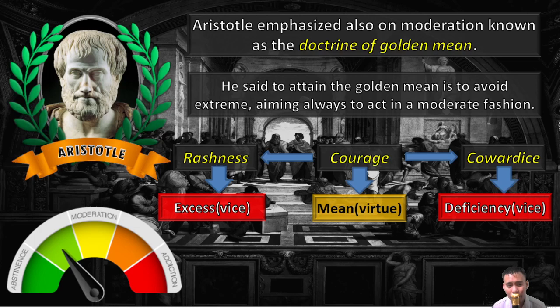You need to follow the mean, the virtue. You shouldn't follow the excess or the deficiency. Deficiency: you do nothing, you simply pass by. Excess: you attack the mugger even though the mugger is stronger than you.